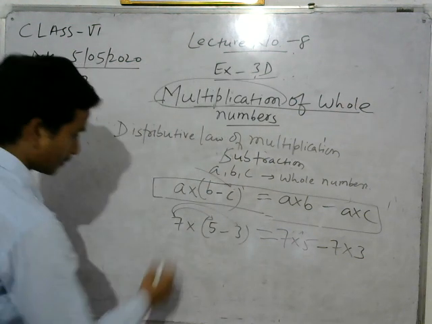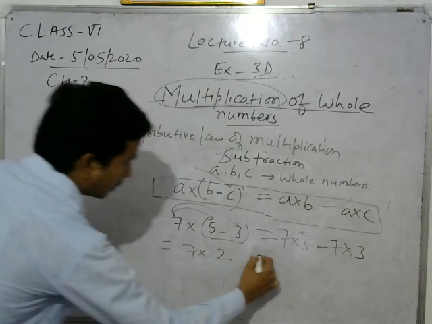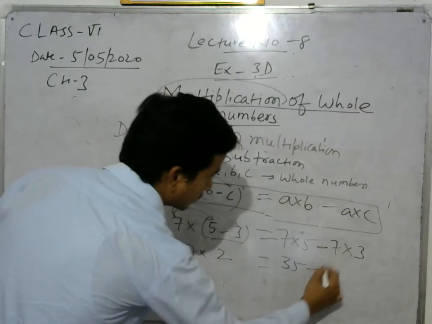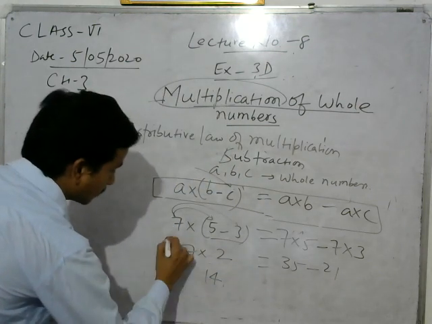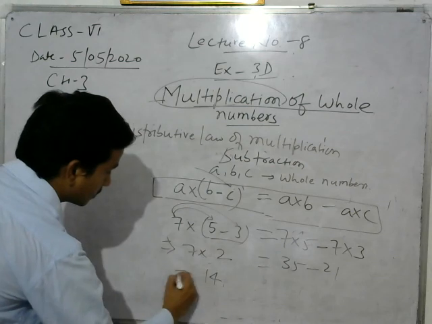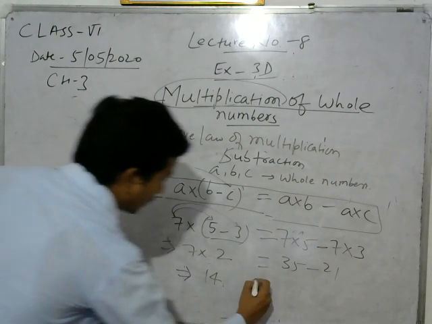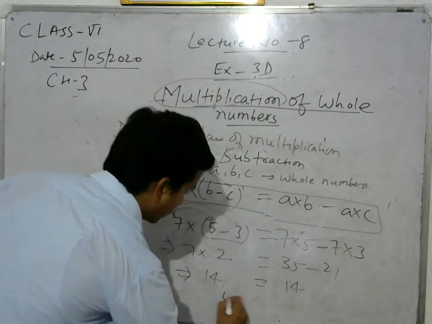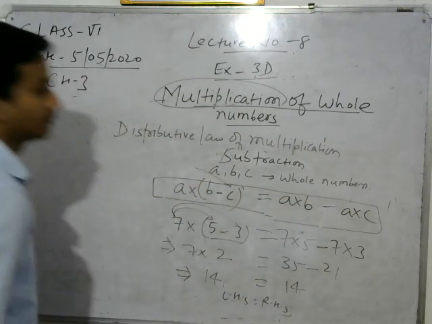We can verify this property. 7 into (5 minus 3): 5 minus 3 is 2, and 7 into 2 is 14. And here, 7 into 5 is 35 minus 7 into 3 is 21. 35 minus 21 is 14. So LHS equals RHS, and this property is verified.